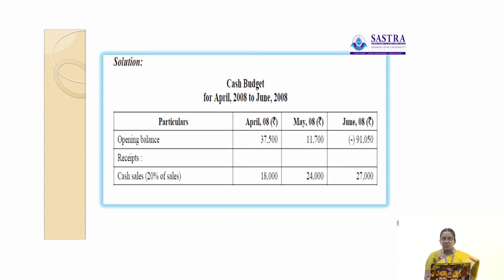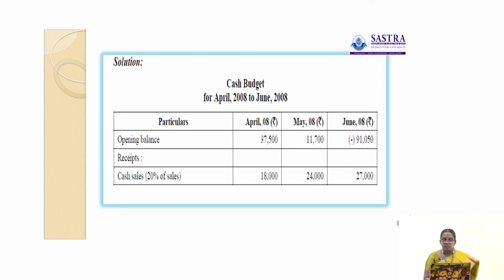Then opening balance, that is a closing balance in the month of April, which is the opening balance in the month of May, 11,700. Then cash sales rupees 24,000. Then closing balance in the month of May, which is the opening balance in the month of June, 91,050. So, that is the bank overdraft. Then cash sales was given 27,000.